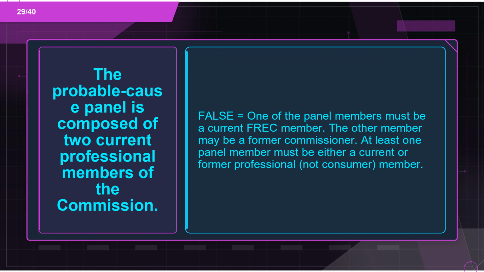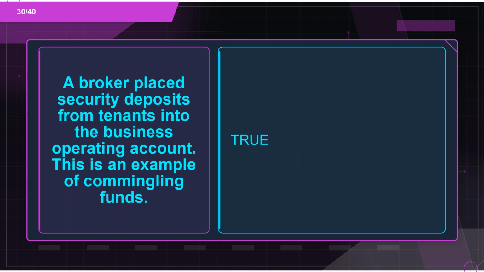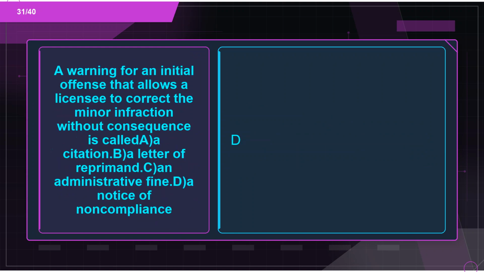Flashcard 29. Term: the probable cause panel is composed of 2 current professional members of the Commission. Definition: false. One of the panel members must be a current FREC member. The other member may be a former commissioner. At least one panel member must be either a current or former professional, not consumer, member. Flashcard 30. Term: a broker placed security deposits from tenants into the business operating account. This is an example of commingling funds. Definition: true.